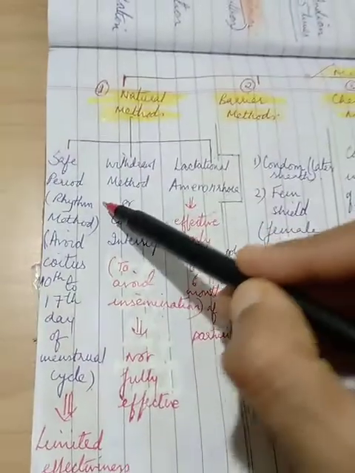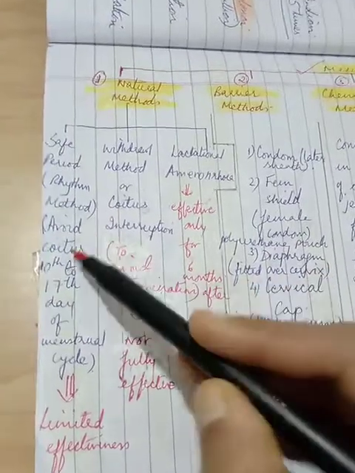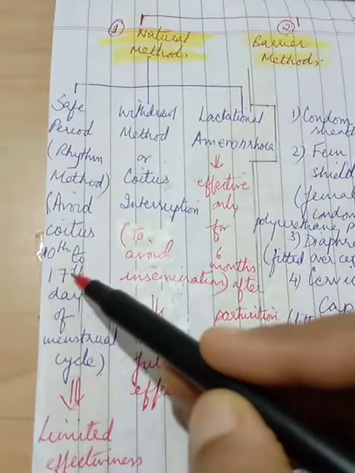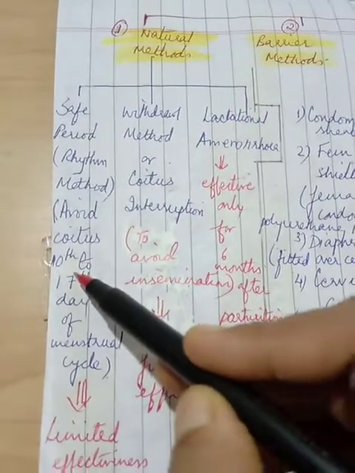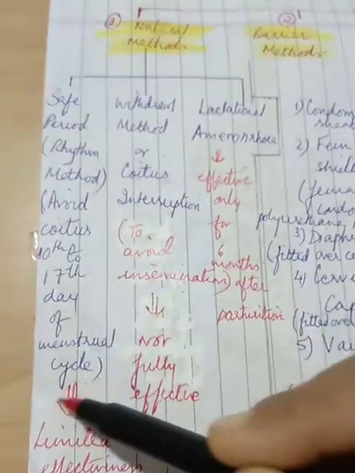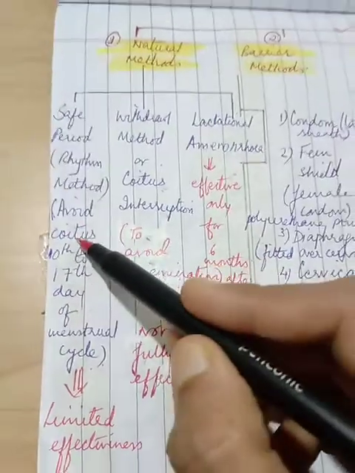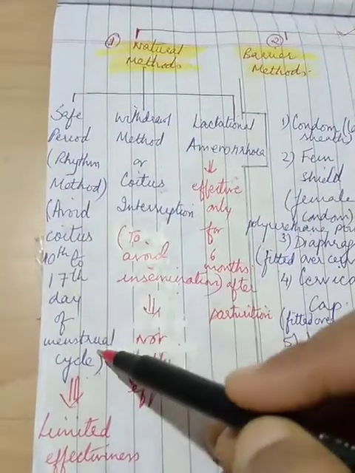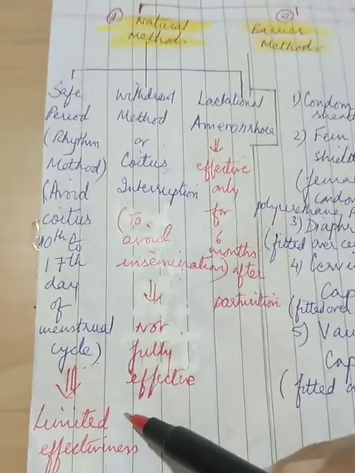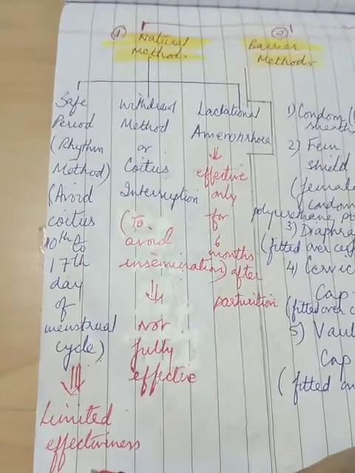Under this, the first side heading is the safe period method or the rhythm method. Now, there are certain dates to avoid for the coitus, that is sexual intercourse. 10th to 17th day of the menstrual cycle is supposed to be a very fertile period. So, if the intercourse or coitus is avoided on these dates, there will be no chances of pregnancy. But this method has its own limitations: it is not always very effective and it has limited effectiveness.